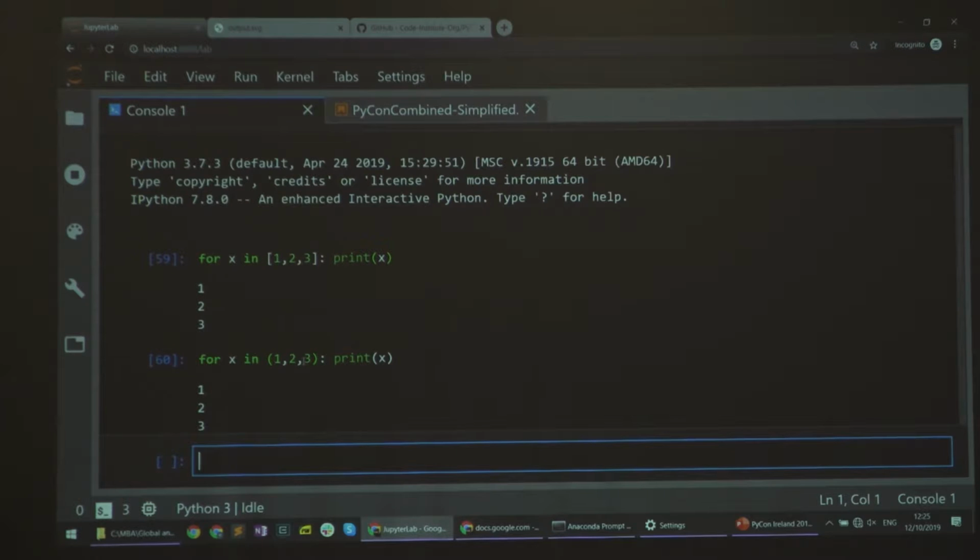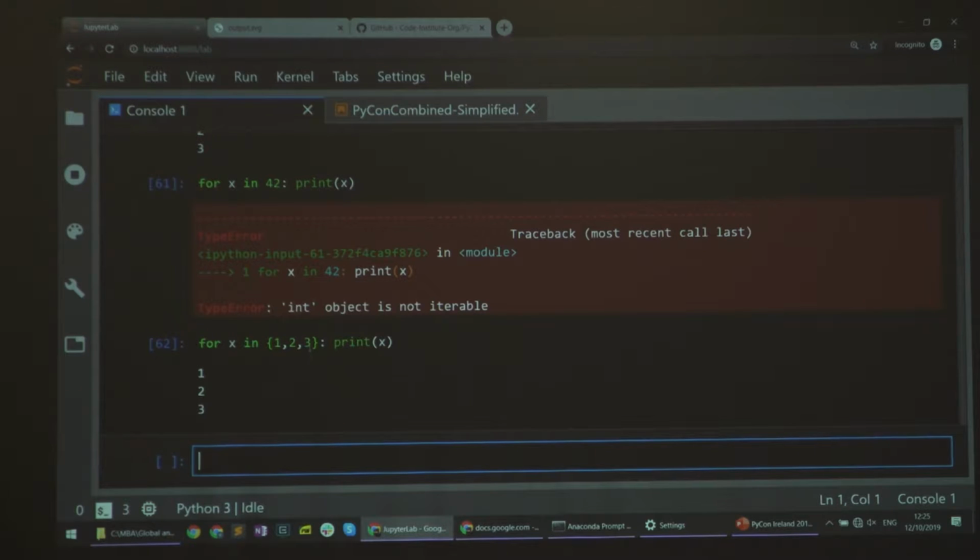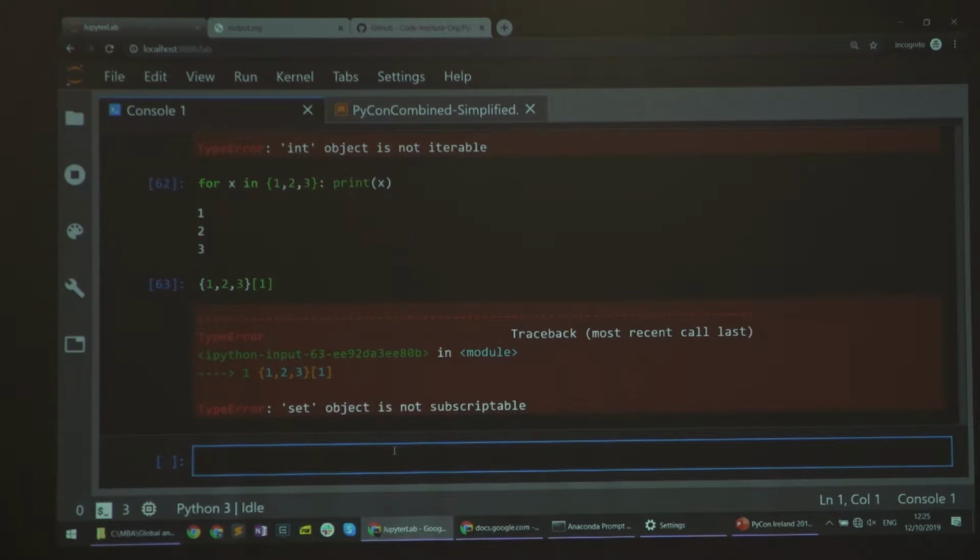Like in other languages based on C, where you would have for i equals 0, i is smaller than something, i++. So you can imagine there being an index, right? And we're going with the index from 0 to the length of the list. So that's easy. But what happens in this case? There is no index in the set, right? If I try to ask for the second element in the set, that doesn't work. But Python still knows how to do this.